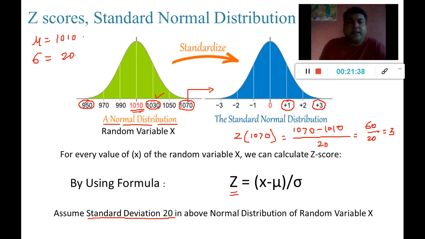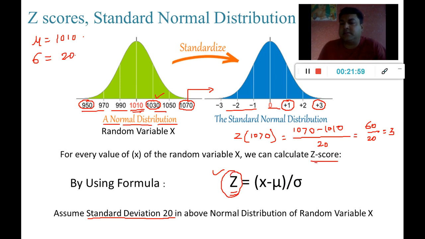So likewise, any number in my data, I can convert into its respective z-score by using this formula, and we actually have a table to interpret these z-scores.